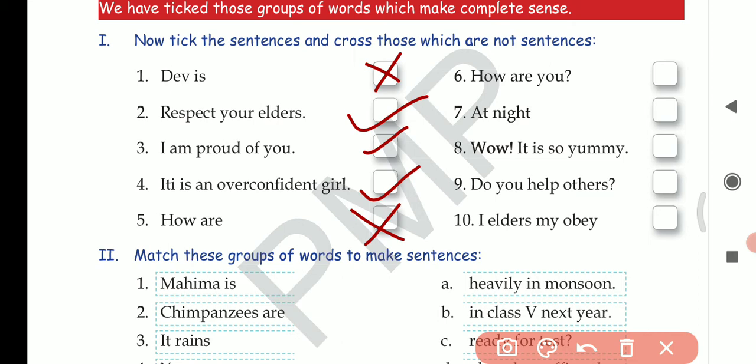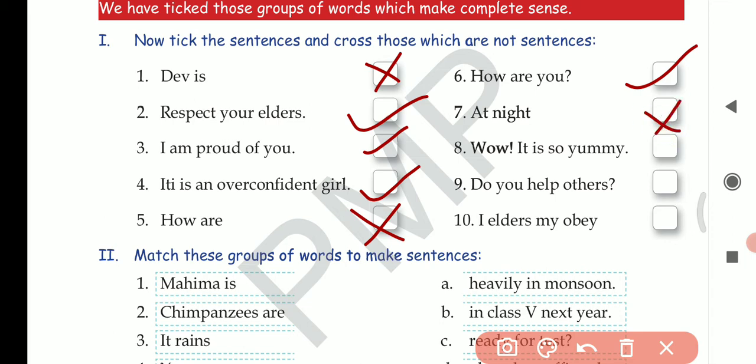Next, how are you? It is framing a sentence. If someone asks you how are you, what is the meaning? Aap kaise ho? So it is giving a meaning. This is a proper sentence. Next, at night. What at night? Nothing is mentioned. So again, this is not a proper sentence.